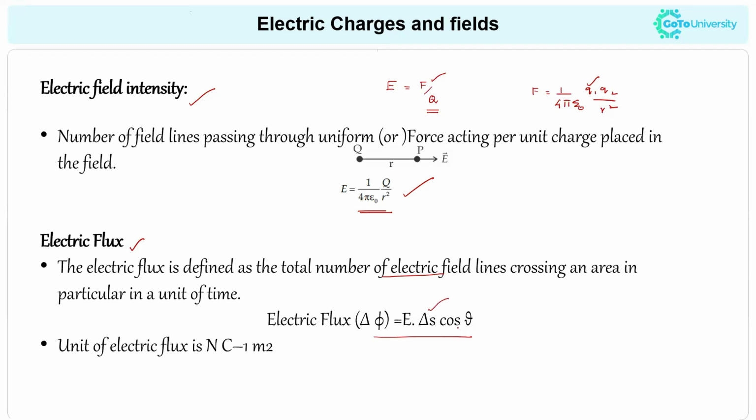Here del S represents the area and theta represents the angle between the surface and the electric field. The unit of electric flux is Newton meter square per Coulomb. So this is all about electric flux and electric field intensity.